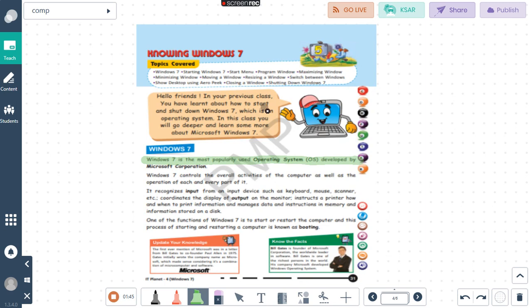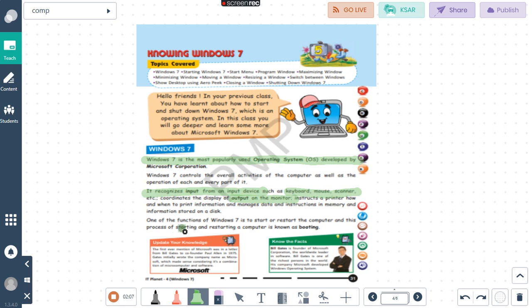We users can communicate with the computer with the help of the operating system. It recognizes input from an input device like keyboard or mouse, and displays output on the monitor or on the printer.